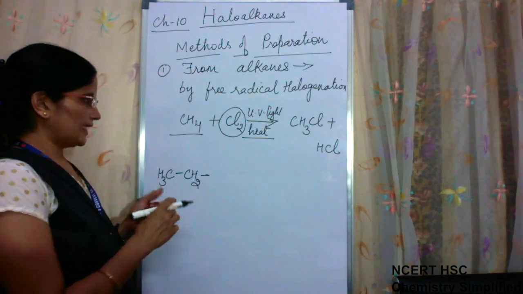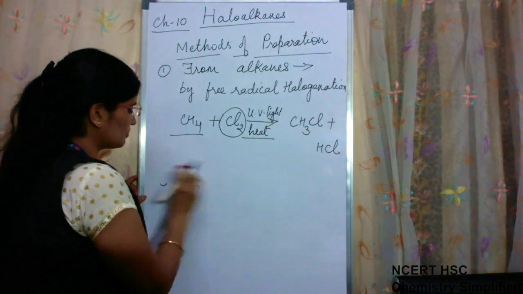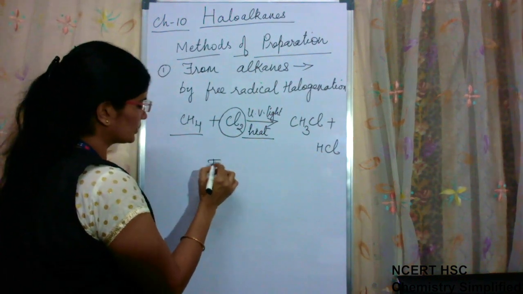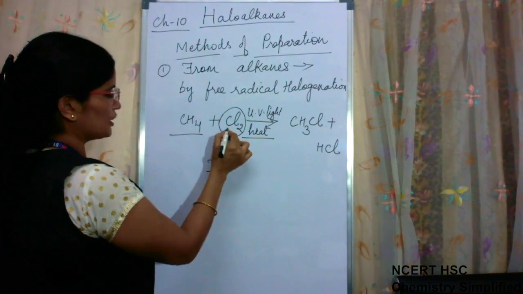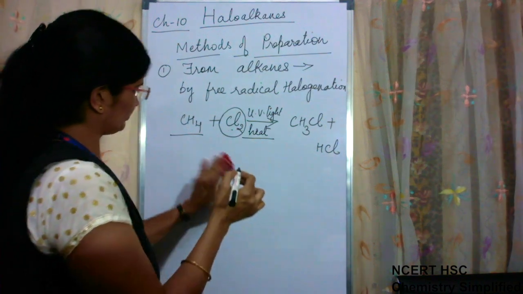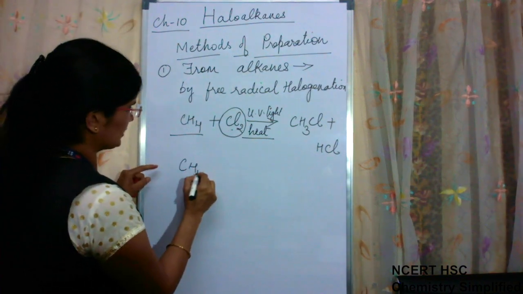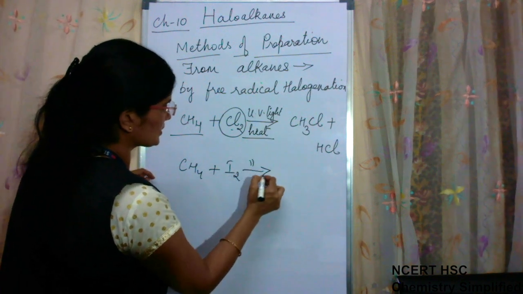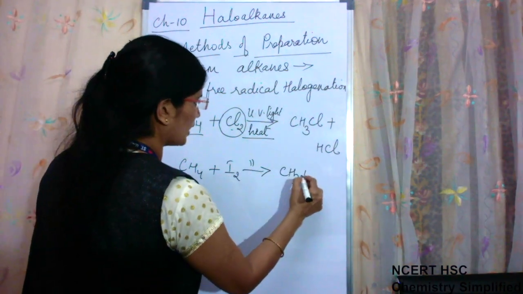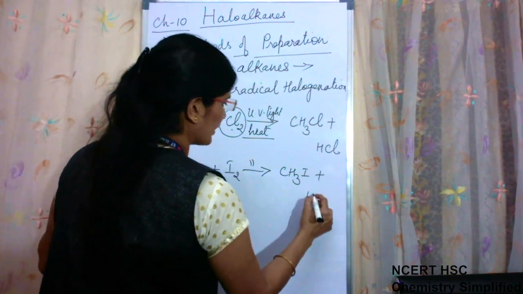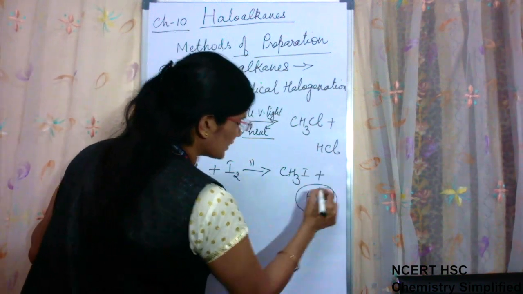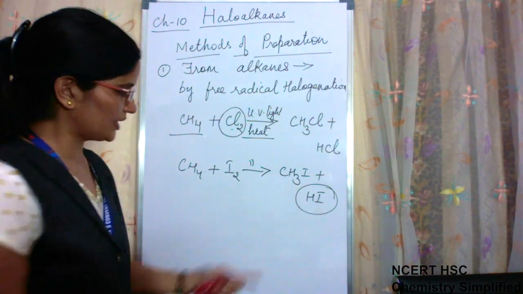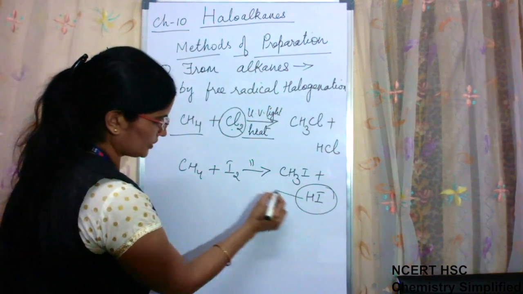Iodine cannot react because the reaction with iodine becomes reversible. Reversible means what? Suppose in place of chlorine, you are using iodine. I write here CH4 plus I2, same reaction conditions. It will give CH3I plus HI. Now this HI which is formed in the reaction is a strong reducing agent.